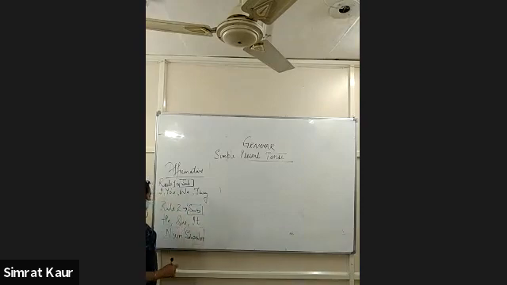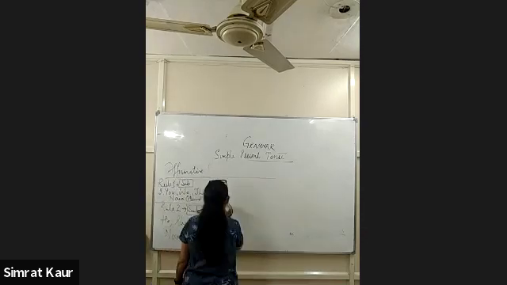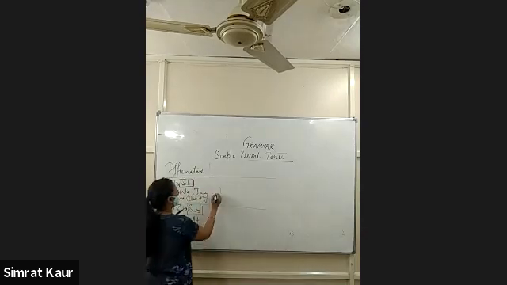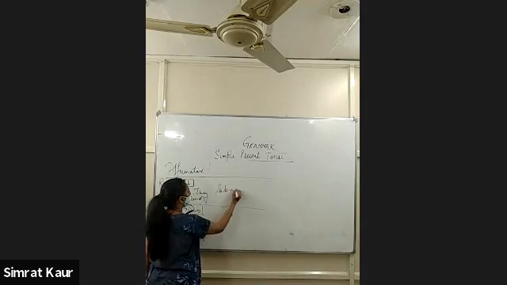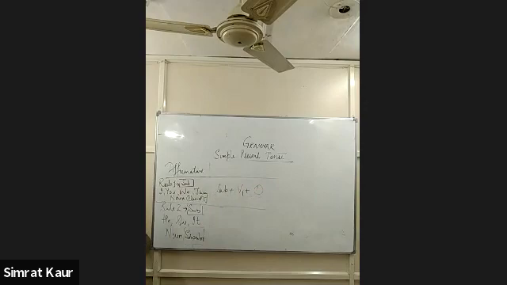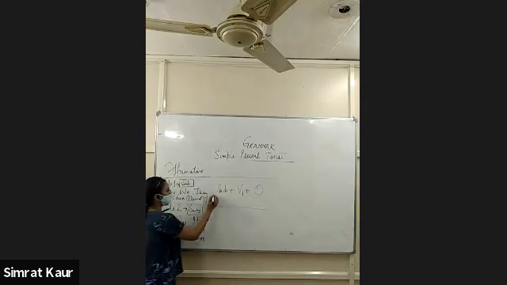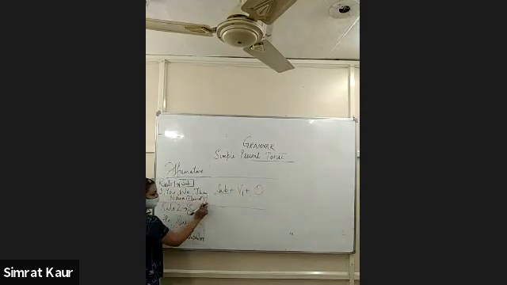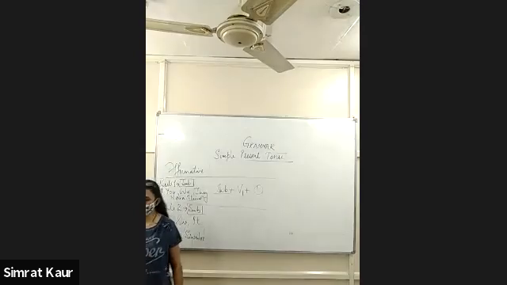And here any noun in plural form. Here. Now let's see the rule. Rule is, these are the subjects. Subject plus first form of verb and object. Fine. Subject, you can choose any. Choose any noun plural. Rohan, any noun plural?